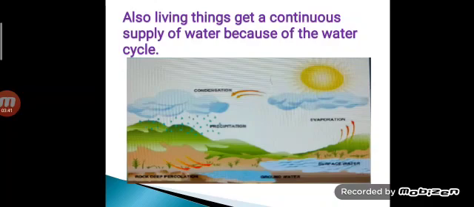Evaporation means it forms water vapor, and because of the water vapor, clouds are formed. These clouds collide with each other, so the rainfall comes. When this rainfall comes down, the water again gets back into the sea or oceans. Now, can you see the cycle is formed? This cycle we call the water cycle.